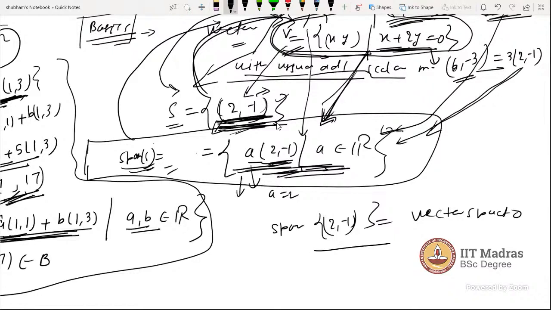All the vectors in the vector space will be multiples of (2, -1) here. So the span of the vector (2, -1), yes. Sir, this vector means it will be a line, sir. That means it will be a line.